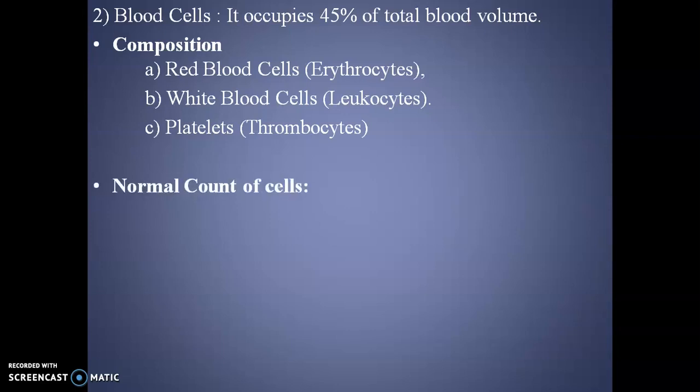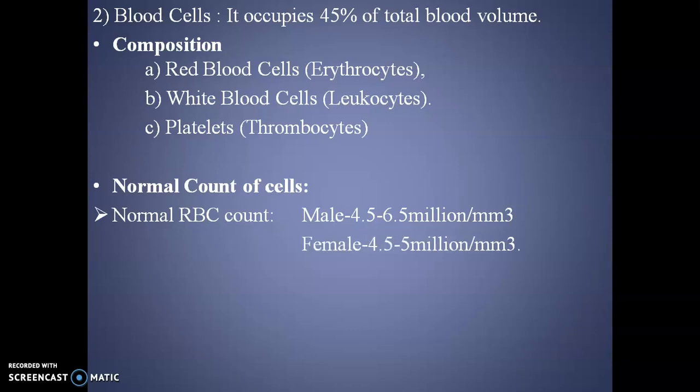If we are going to see the normal count of cells, first comes normal RBC. The normal RBC count is, in the case of male, 4.5 to 6.5 million per cubic mm, and in the case of female, 4.5 to 5 million per cubic mm. In the case of WBC, the normal WBC count is 4,000 to 10,000 per cubic mm.